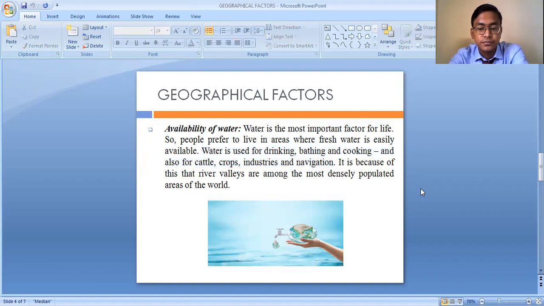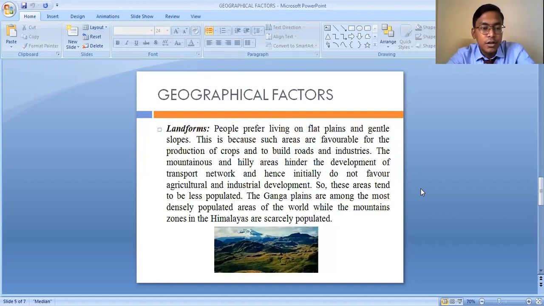Next, after availability of water, the types of landform play a very crucial role in population distribution.